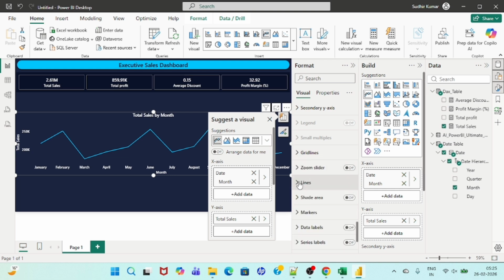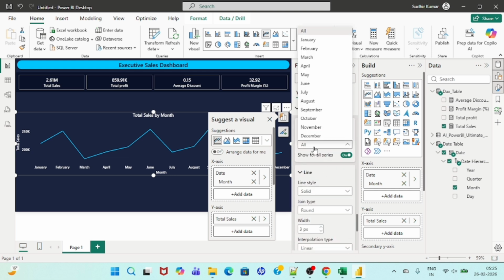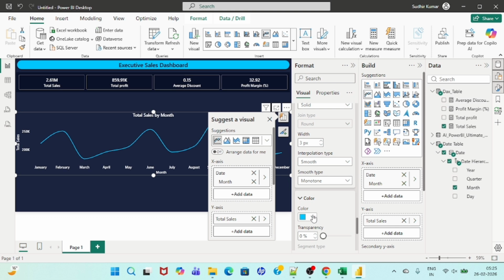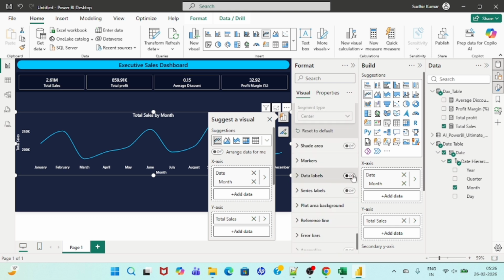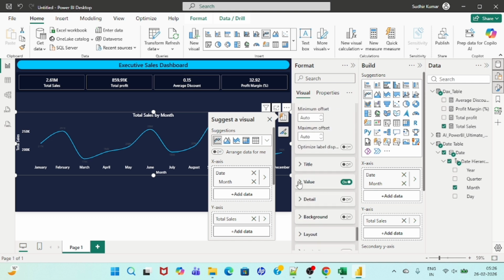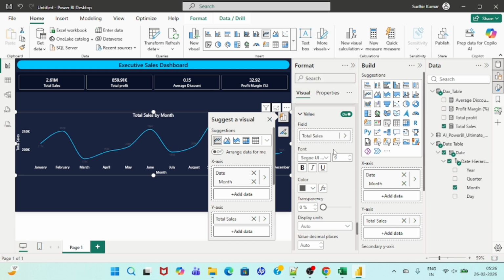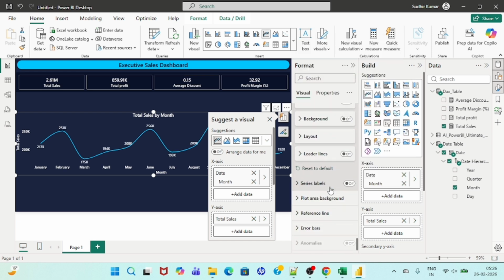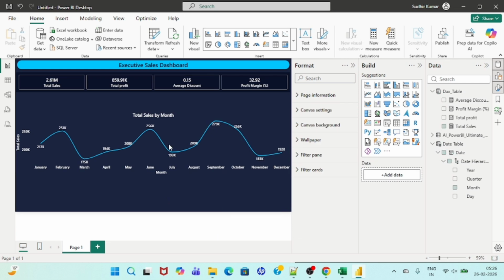Okay, now lines. Since we are showing the month, it is okay. Now we can go for smooth, like here, smooth. Okay, color is okay, this color is reflecting by default, no problem. Then we have data labels, so we can enable the data labels to understand the bifurcation. We can say values, make it 12, bold, and we can select other colors as well, but let's make it white, right? Now this is done. Series labels are not required, so this is a line chart.